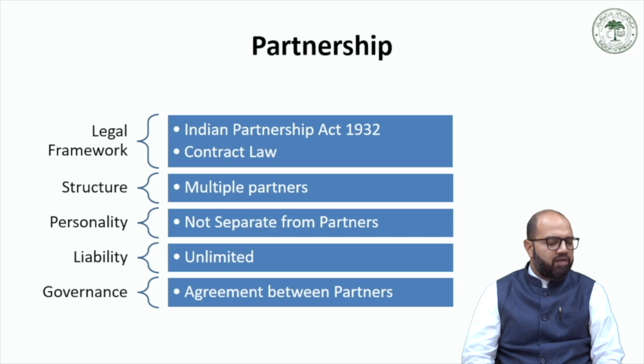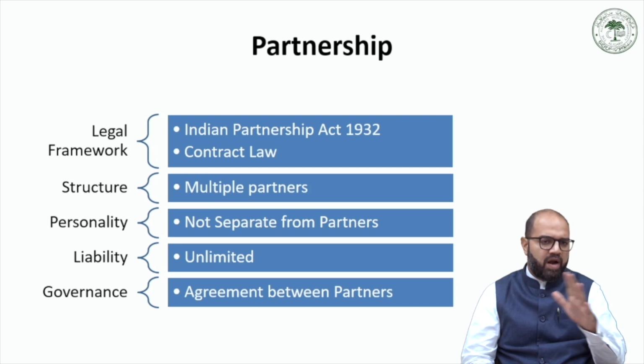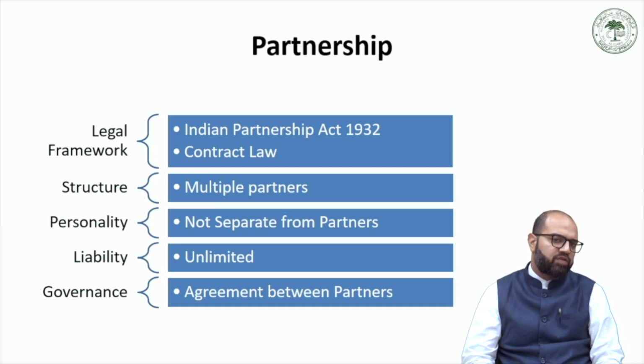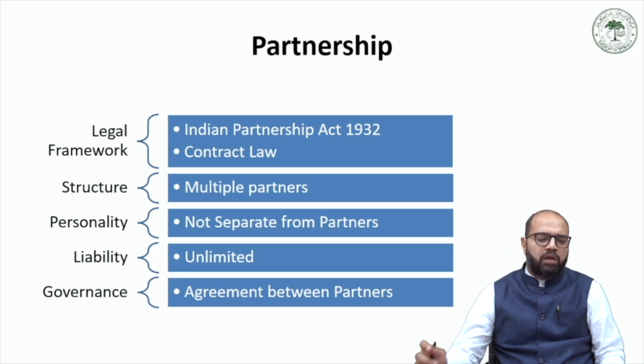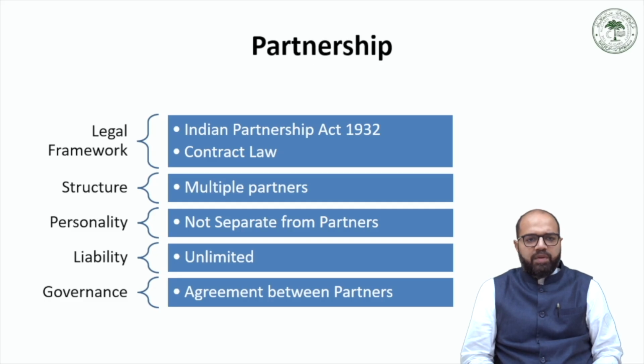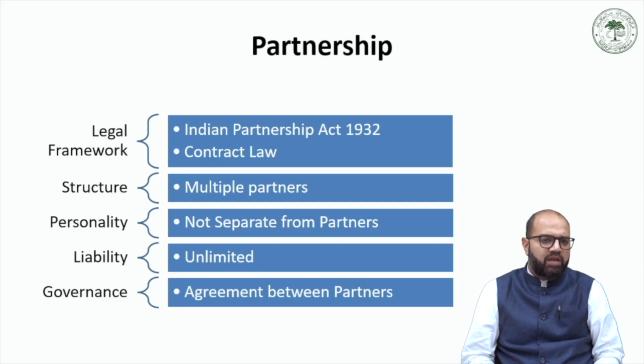Now the governance of a partnership business is carried on in accordance with a partnership deed, whereas in case of a company, for example, it is done with the help of memorandum of association and articles of association. So there is an agreement between the partners as to how the governance of the business has to be done.